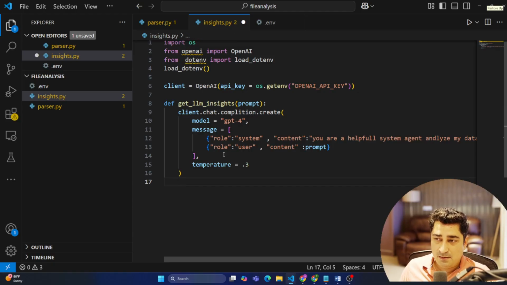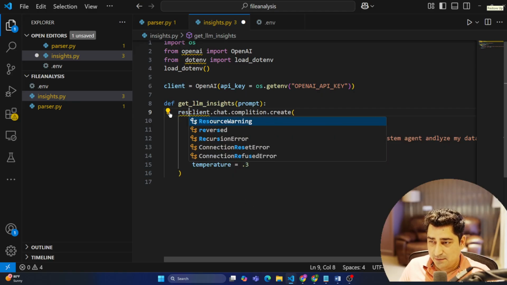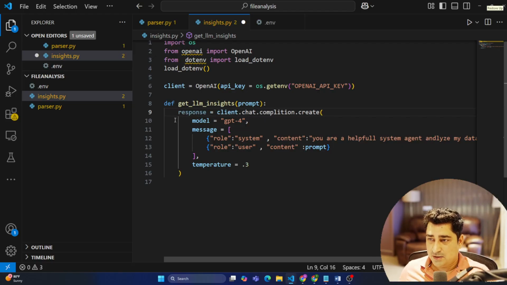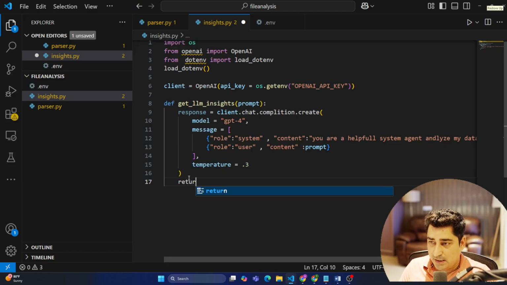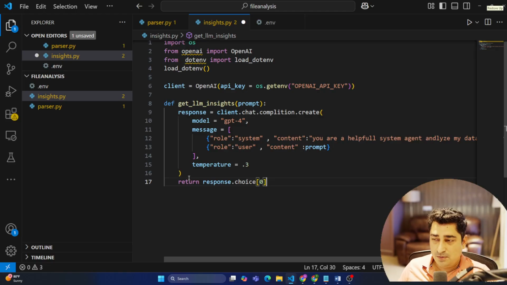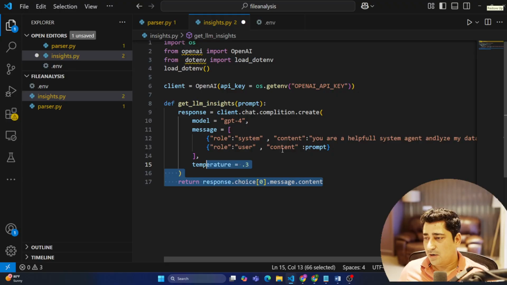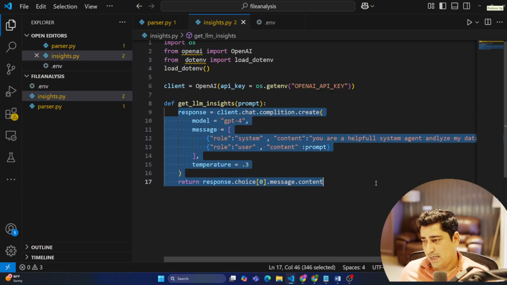Now, once I get a response from this, let's store it in a response variable. I'm going to hold it inside the response variable and let's return it. So return response.choices[0].message.content. Basically, try to return me the message content. Whatever content we get from a message, just return that particular part. So this is going to return me a content which I will be able to get out of this as a response, as simple as that.